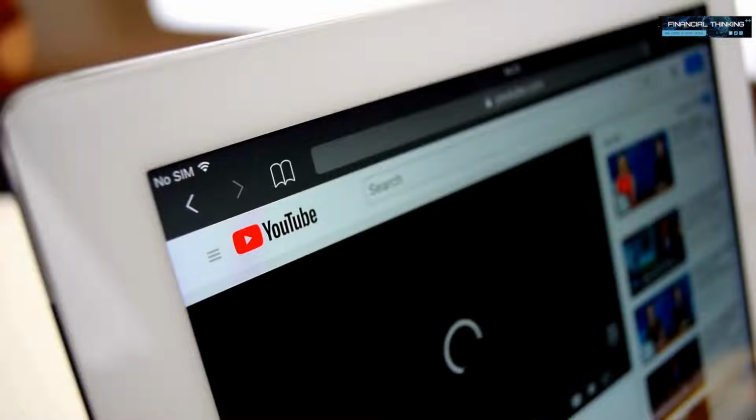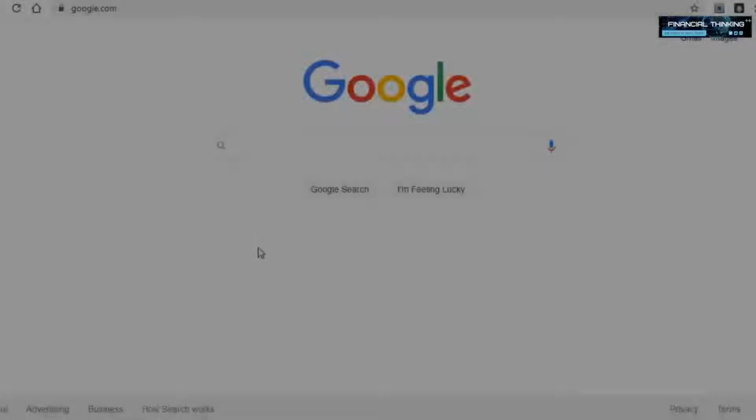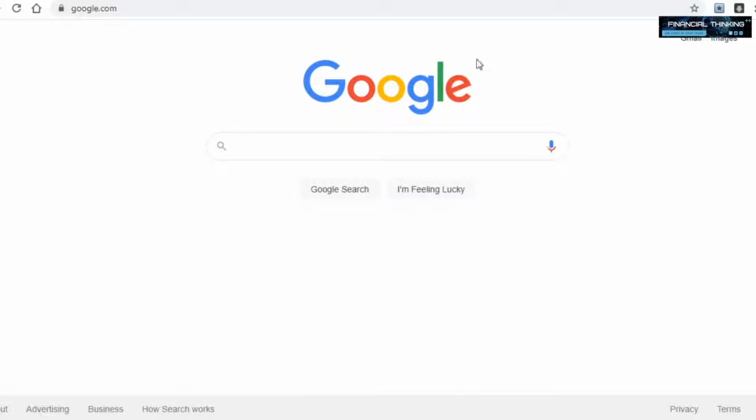With all of that said, let's now jump straight into the tutorial so I can show you everything. Alright, so today's strategy, guys, revolves around Google. We will be using this platform today in order to make some very decent amounts of money online that will basically come down to copying and pasting text, as you will soon see.